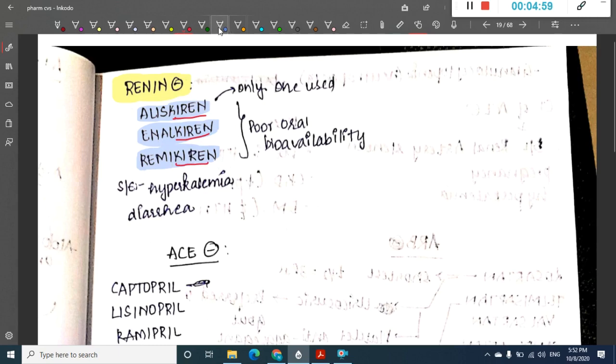Among all these, these have poor bioavailability because renin is a protein. You can remember it like this: protein is degraded if you give it orally, so these protein blockers are also degraded when given orally. It is just for remembrance, not the truth. They have poor oral bioavailability. Among all these, the only one which is used is aliskiren. Now what are the side effects? These renin inhibitors will cause hyperkalemia and diarrhea.